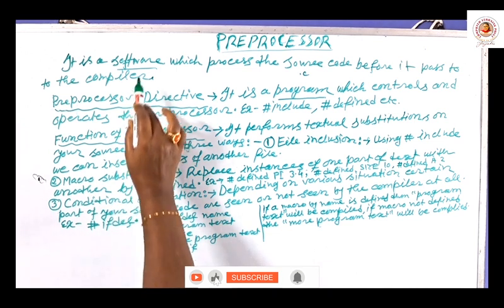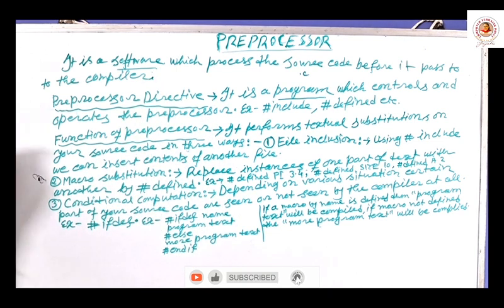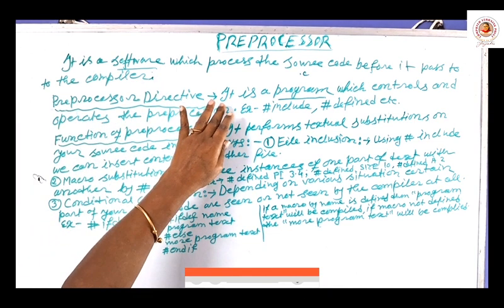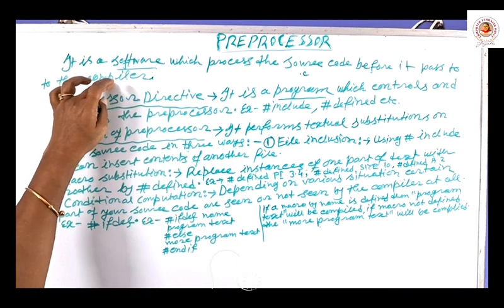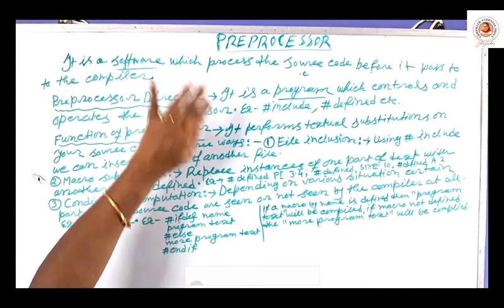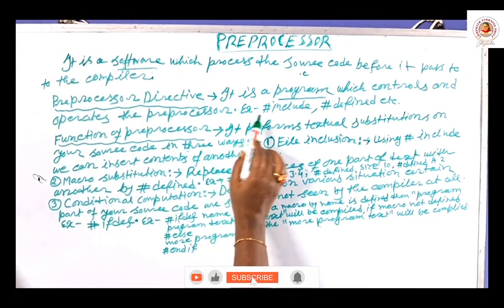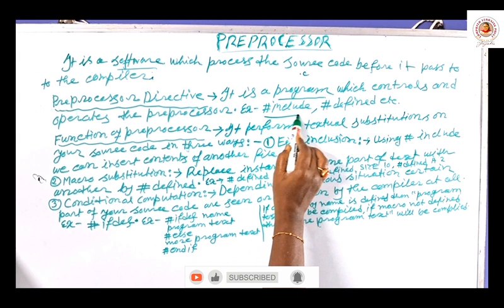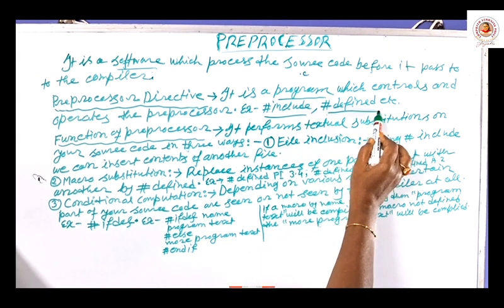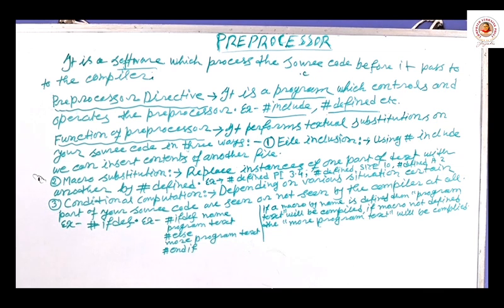Preprocessor is also a software. That means this preprocessor directive program always controls or operates the preprocessor software. What are the directives? Example, already you know that hash include, hash define, etc. Okay, the main preprocessor directives are discussed here.